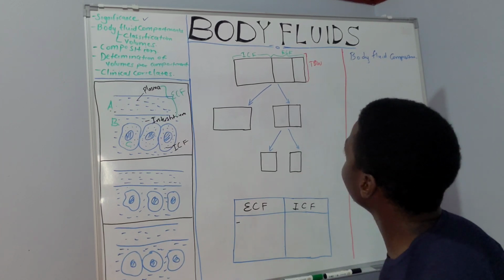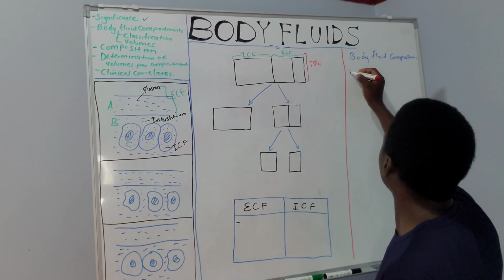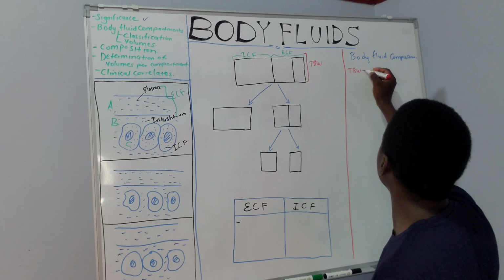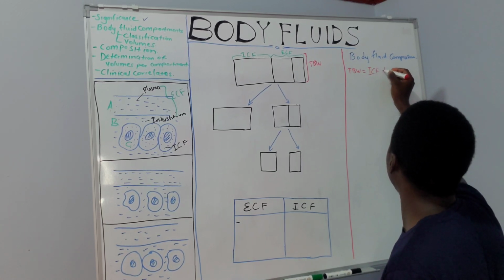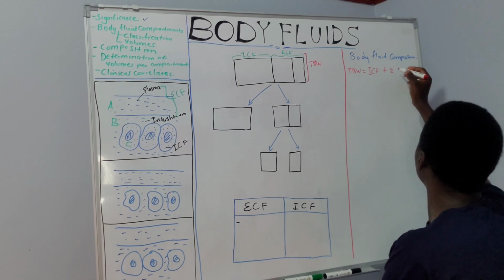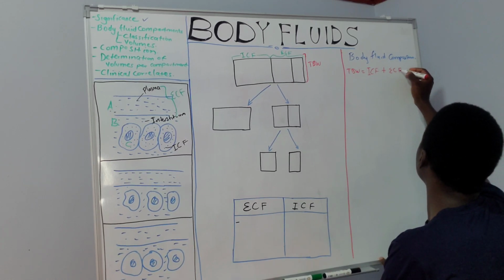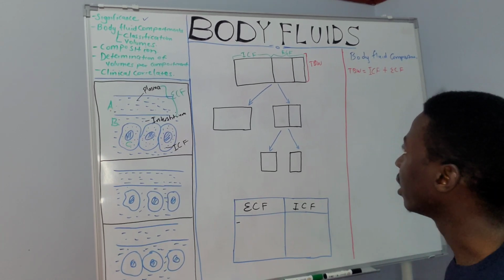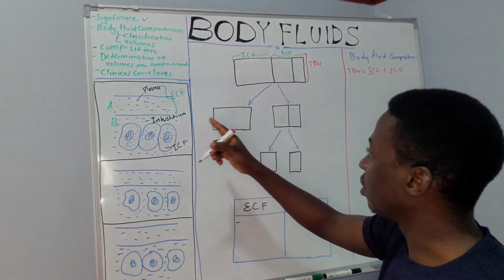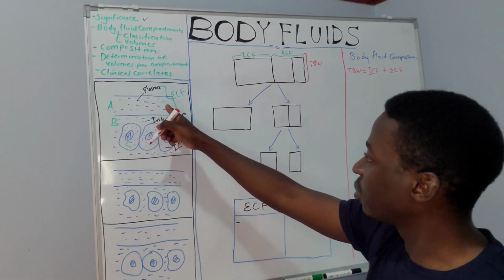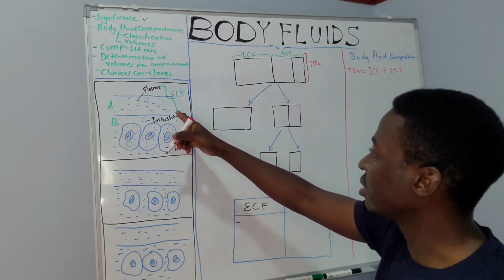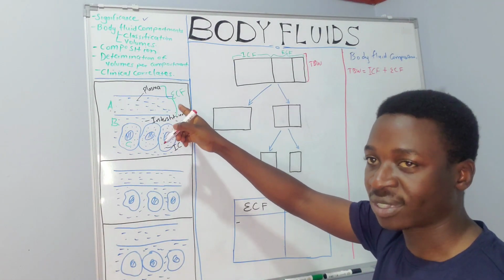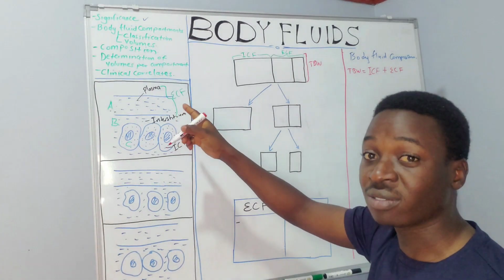So literally, we can see that our total body water is a summation of the intracellular fluid compartment and the extracellular fluid compartment. The environment outside the cells is what is globally called the extracellular fluid compartment, implying that it is divided into two.